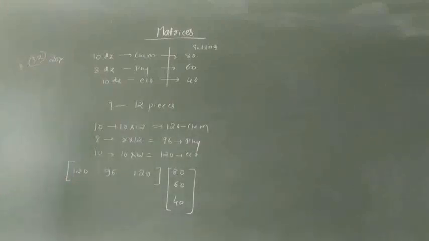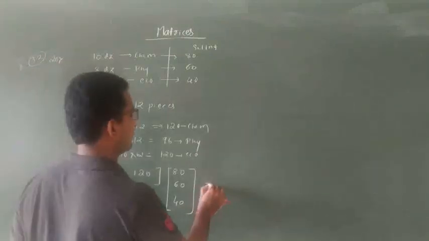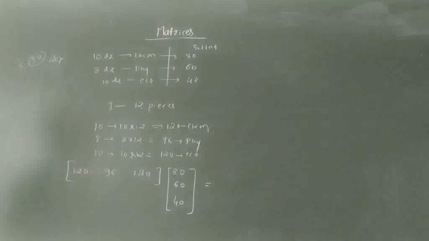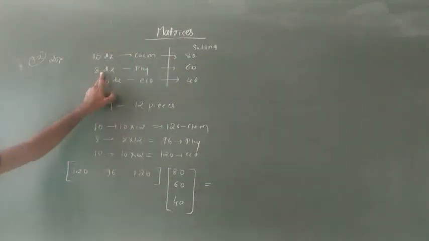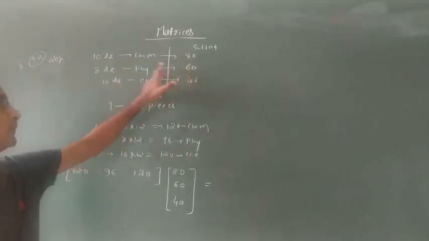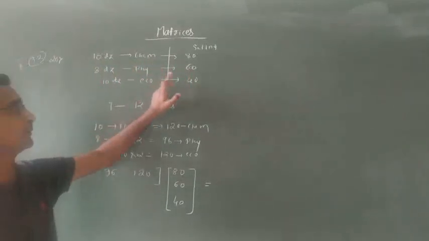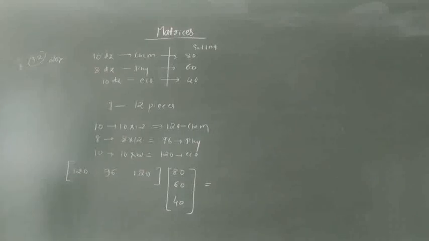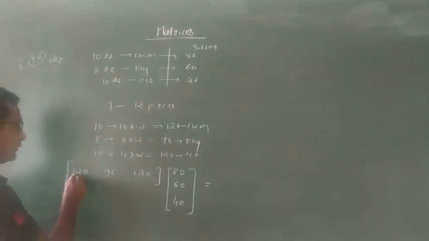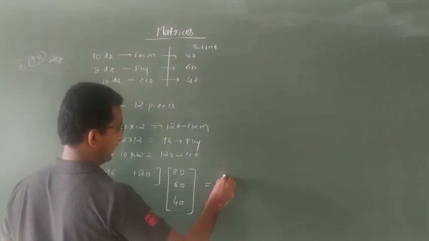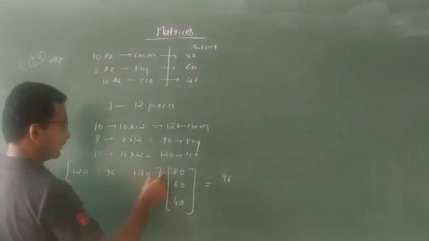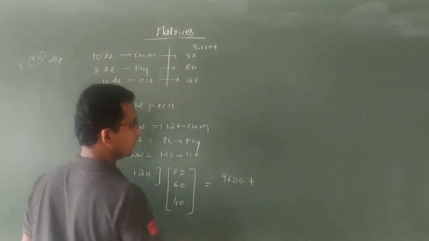So how much amount will you get for selling 10 dozen chemistry books at 80 rupees, 8 dozen physics books at 60 rupees, and 10 dozen economics books at 40 rupees? So how much total will you get? 120 into 80, that is 12 8s are 96, and you have to add 2 more zeros.